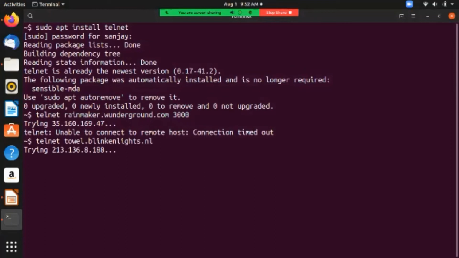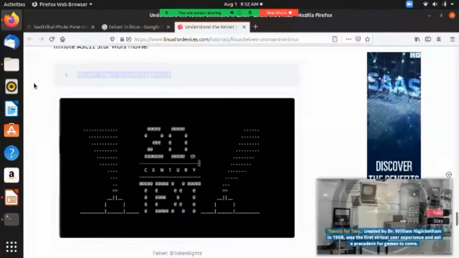Now it is trying to connect to the internet with a different IP address. If that machine is not busy, then it will allow. If that machine is busy, then it will not allow.